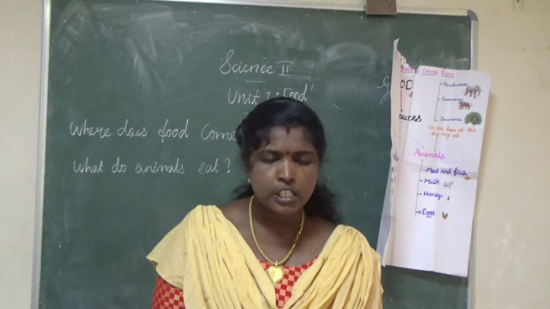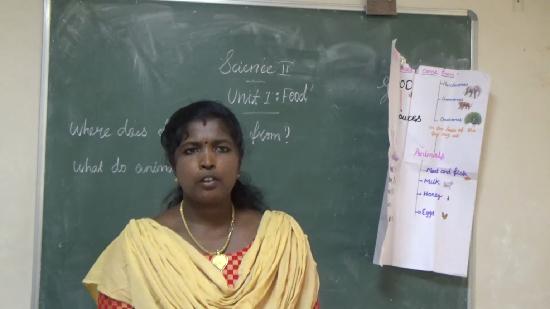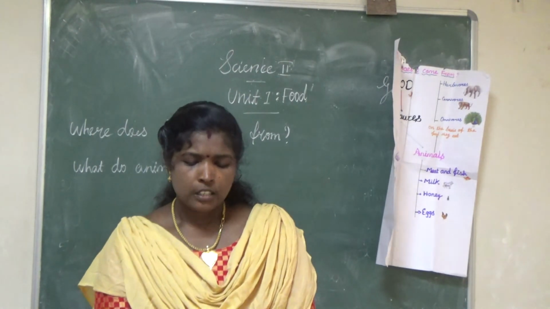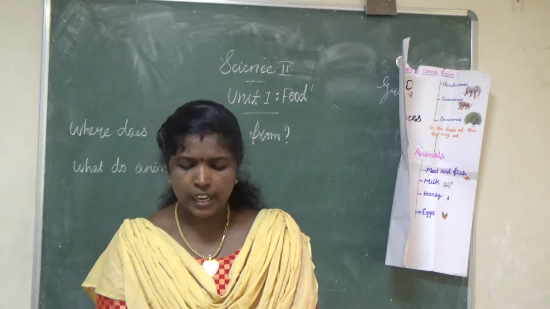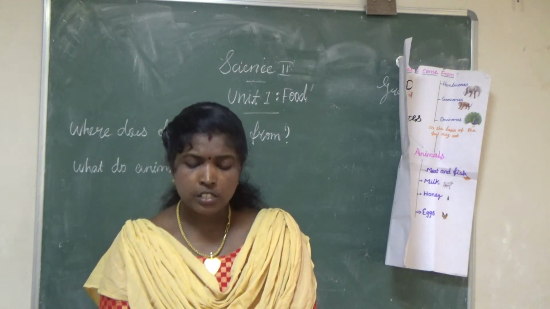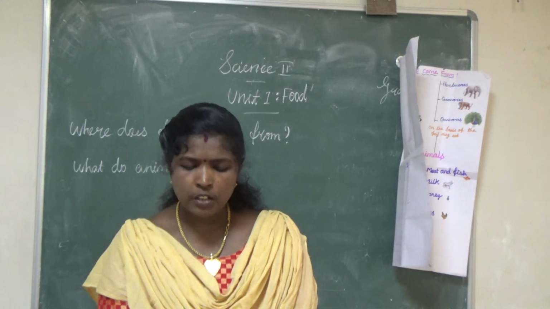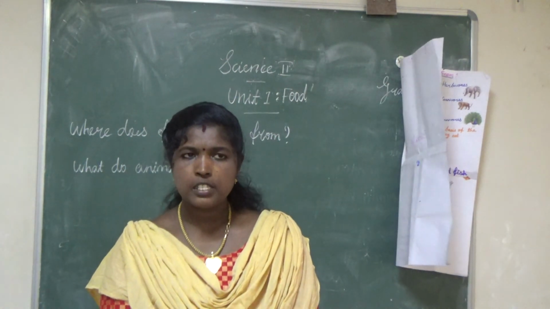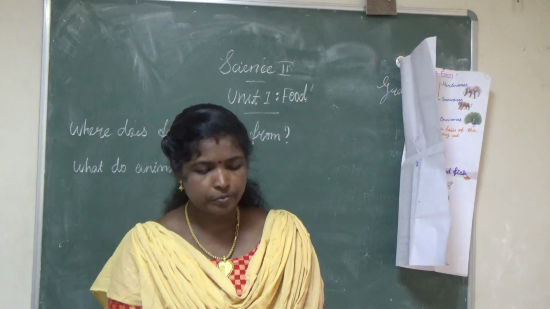Second one, what is sprouting? Page number 13, in the second para, second line. Sprouting involves soaking seeds, draining the water and leaving them till they germinate. That is the second short answer.